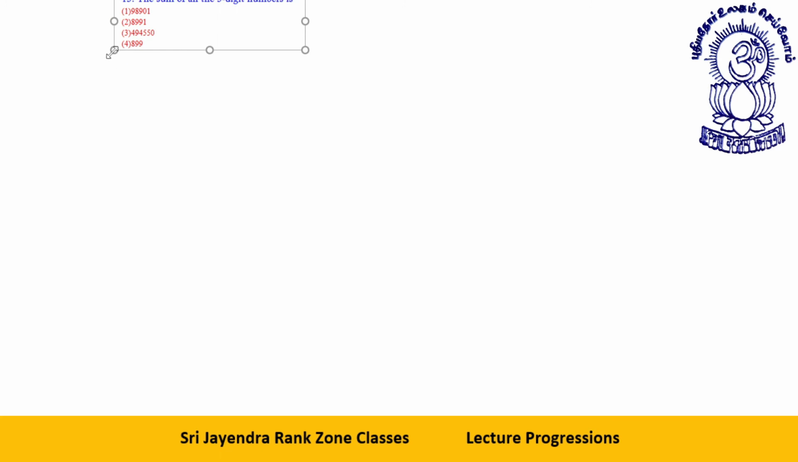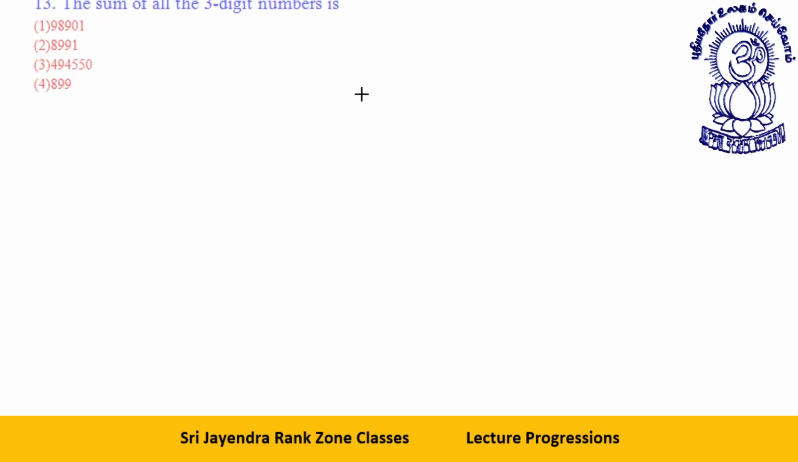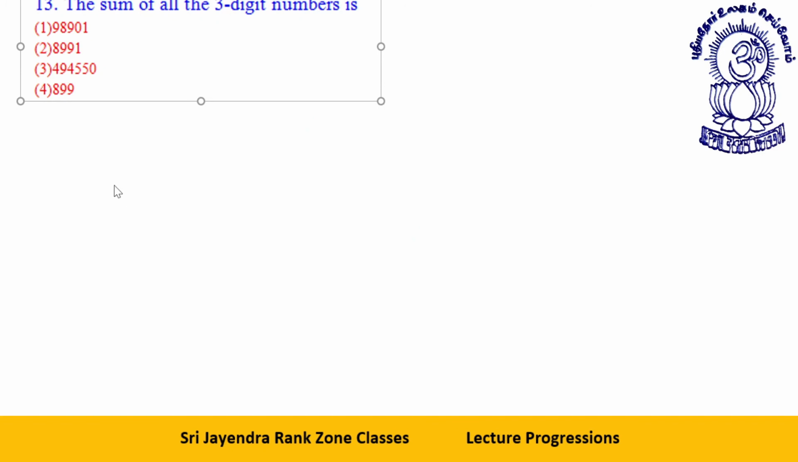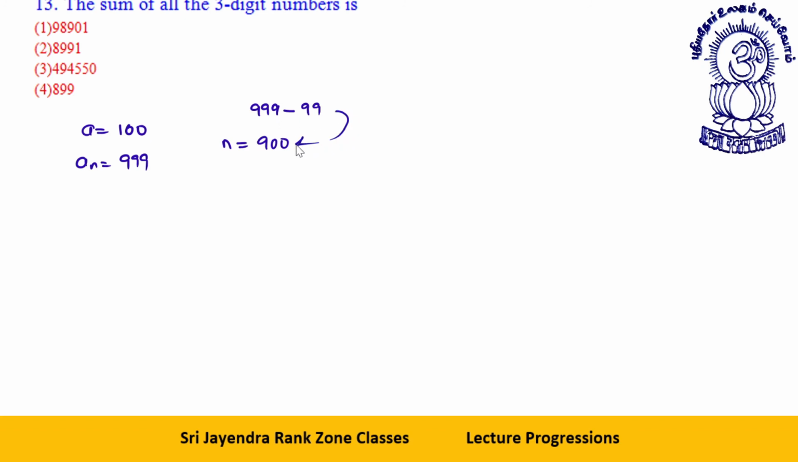The sum of all three-digit numbers is. See, the first number is 100. Last number is 999. Number of terms: n is what? You have 900 terms. How come? There are 999 numbers up to 999. From that, you remove the first 99 numbers because they are not three-digit. 999 minus 99 will give you 900.